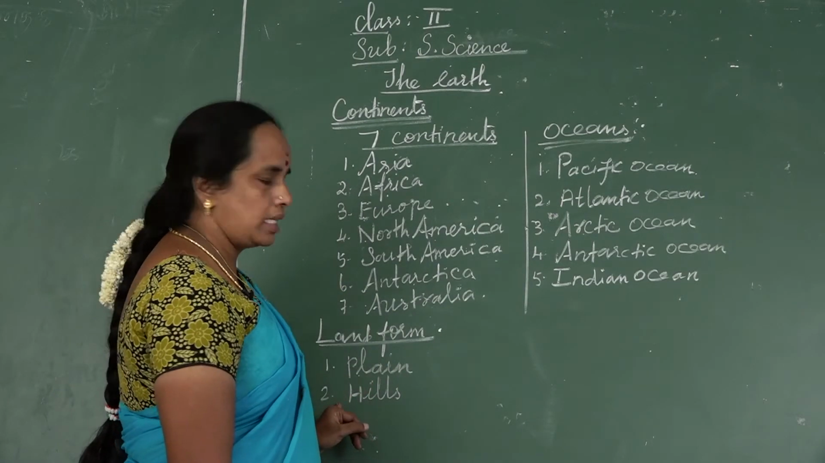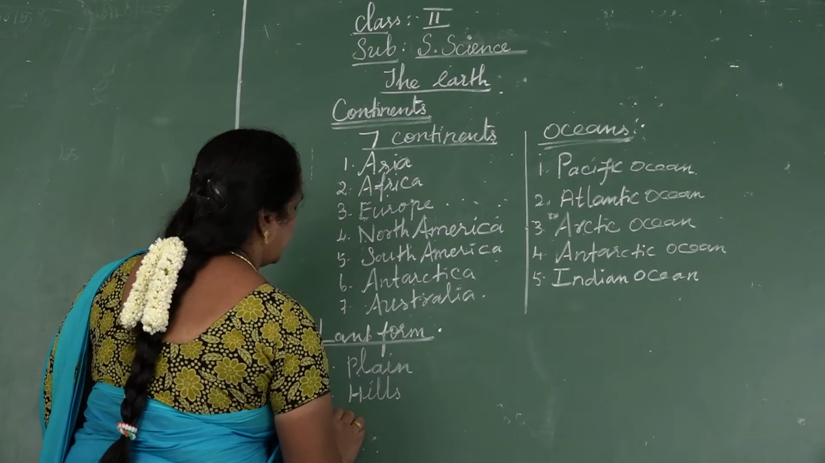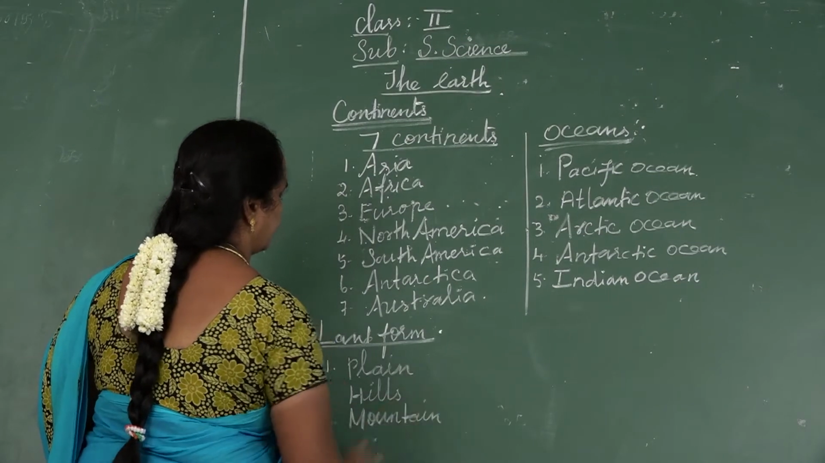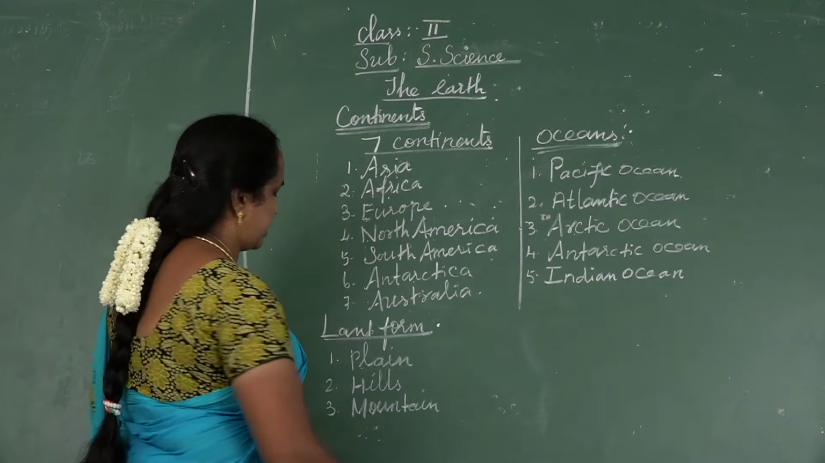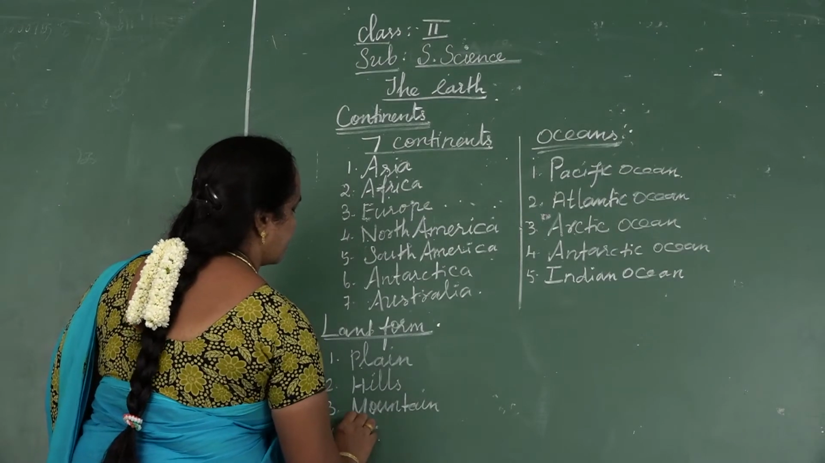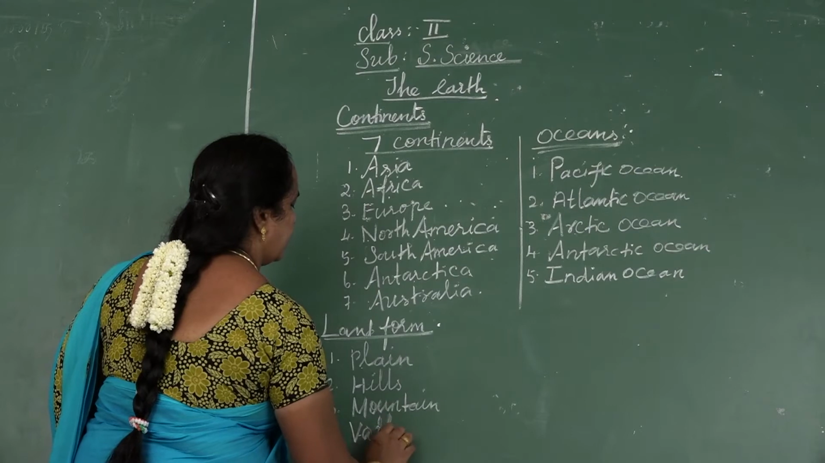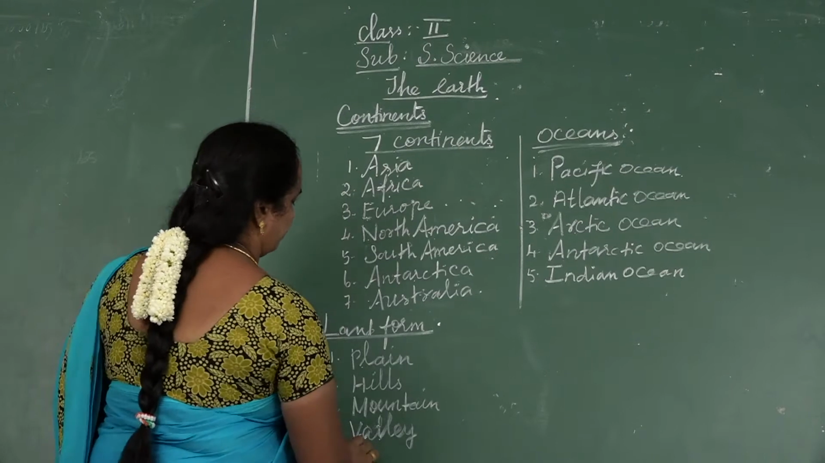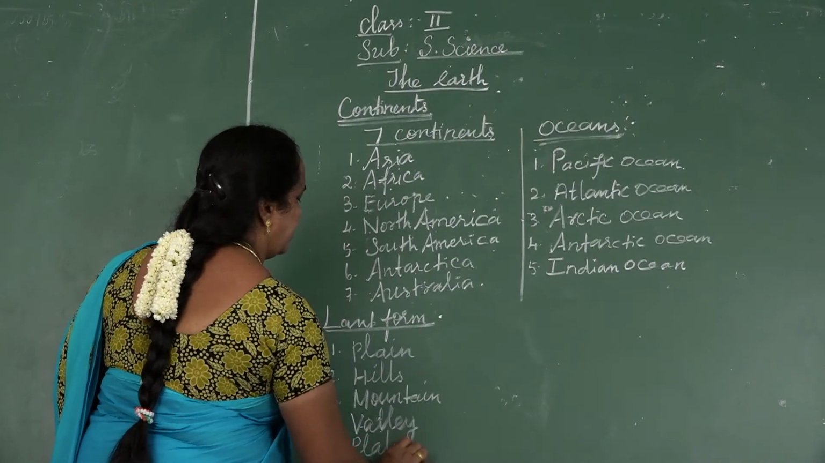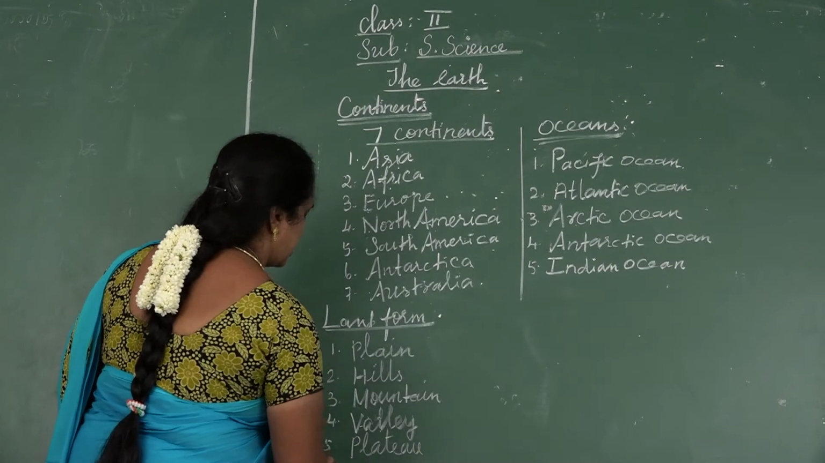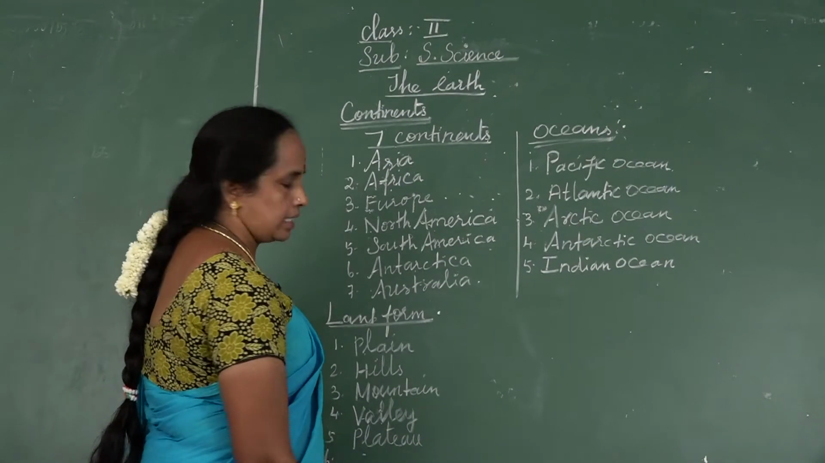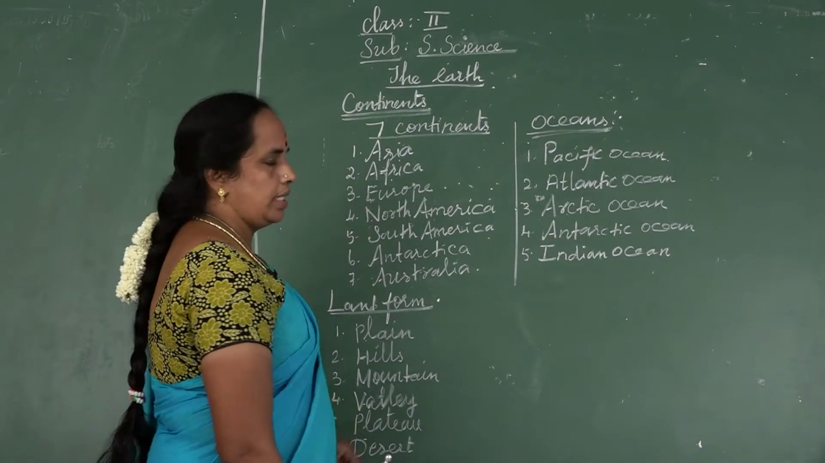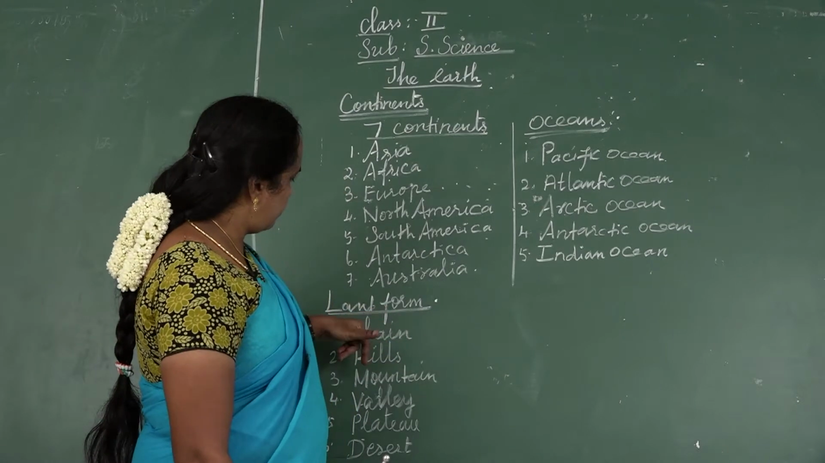Second one, hills, H-I-L-L-S. Third one is mountain, M-O-U-N-T-A-I-N. Fourth one is valley, V-A-L-L-E-Y. Fifth one is plateau, P-L-A-T-E-A-U. Sixth one is desert, D-E-S-E-R-T. Now see one by one.